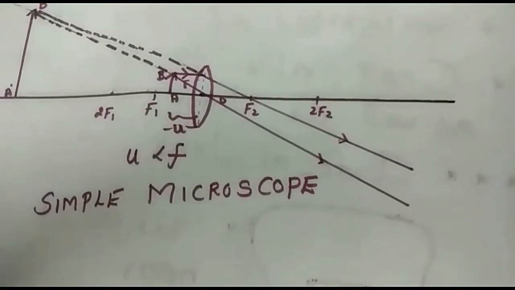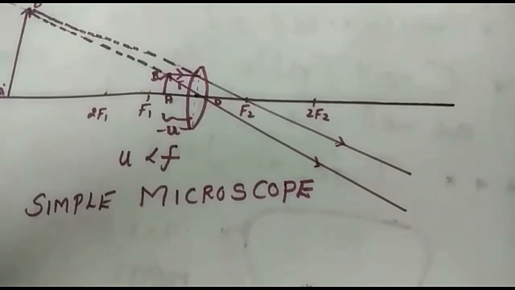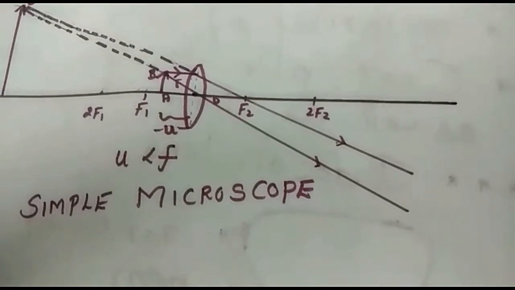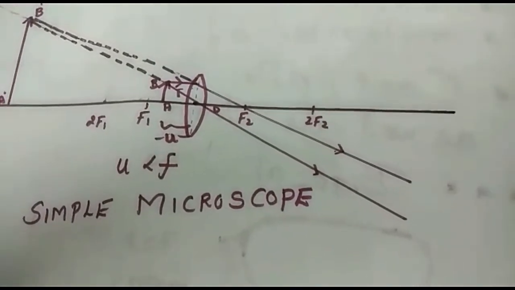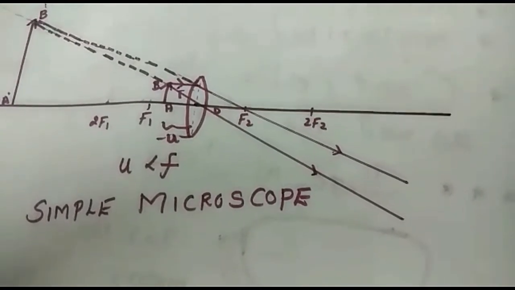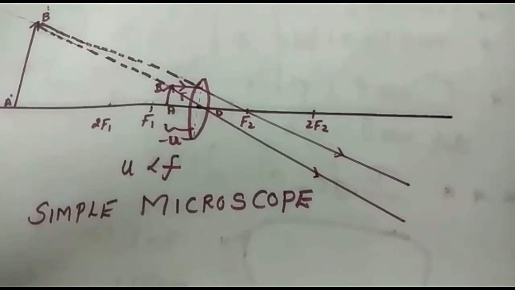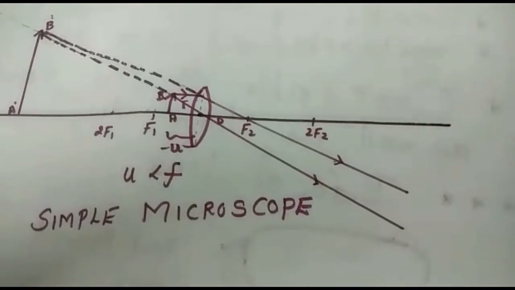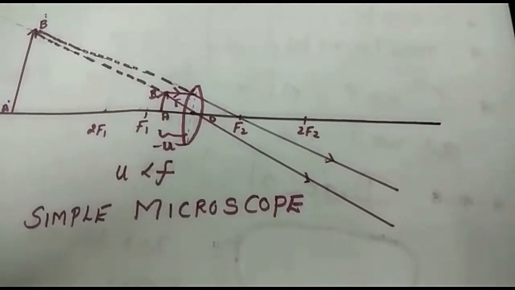Where can we see this type of simple microscope? Jewel repairers, and in watch shops the watch repairer uses this type of simple microscope. Then forensic lab people use it to detect the fingerprints of the victim. Okay, understand clearly?